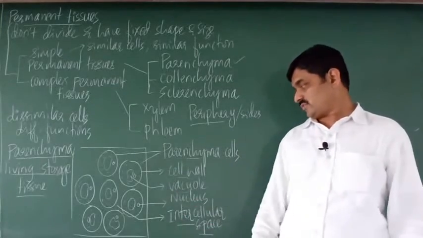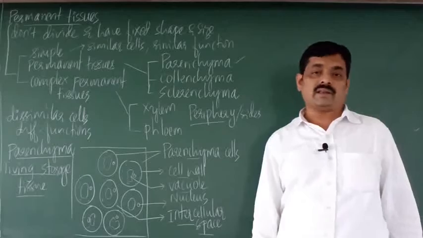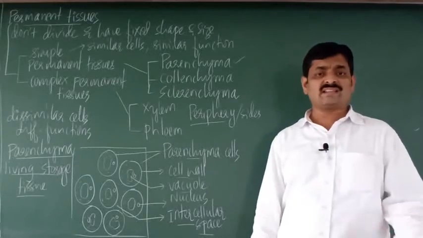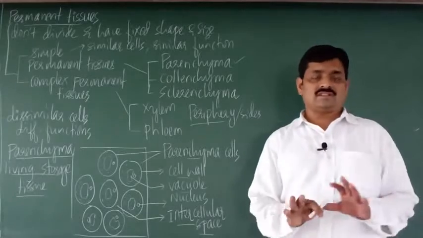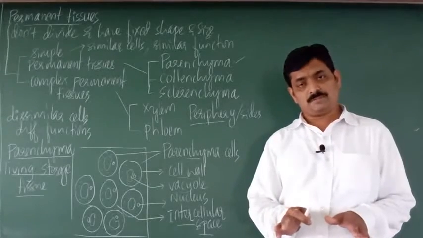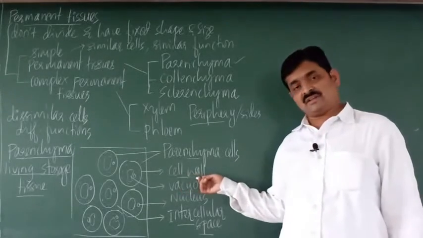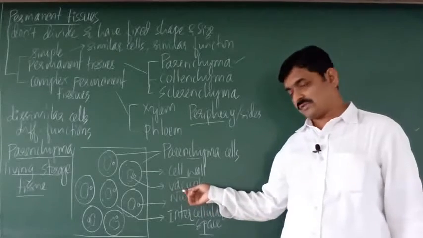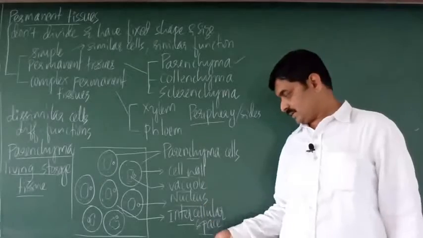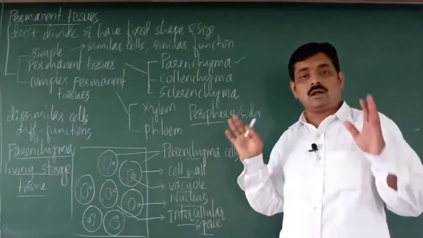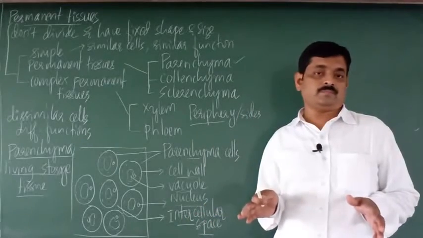So that is the structure of parenchyma. This tissue is composed of parenchyma cells. All cells have similar structure. All cells have a thin cell wall. There is a central vacuole. The nucleus is located at the periphery. Intercellular spaces are present. Fine.